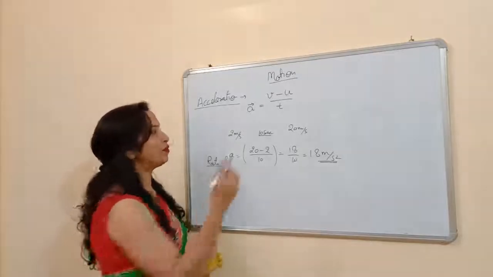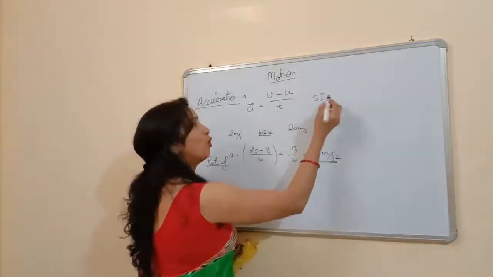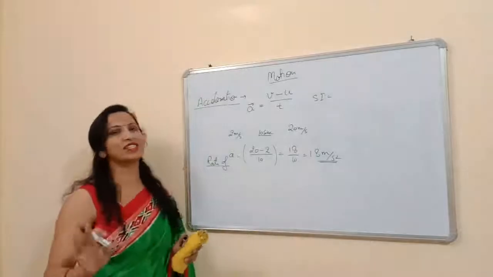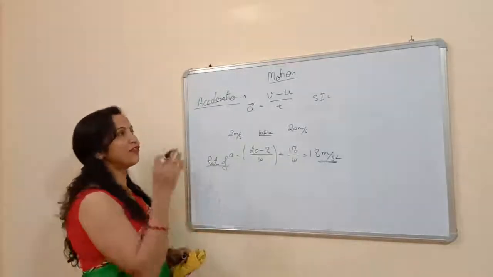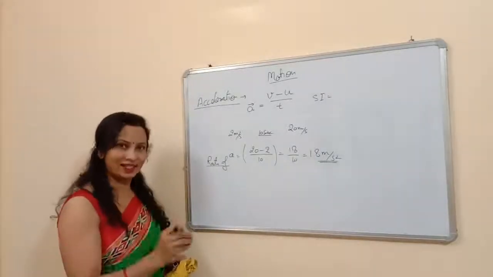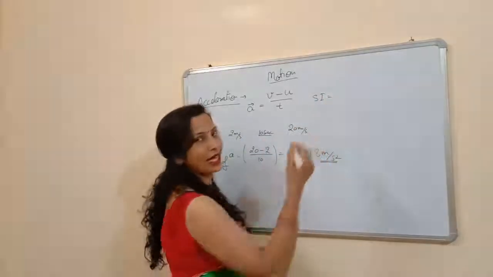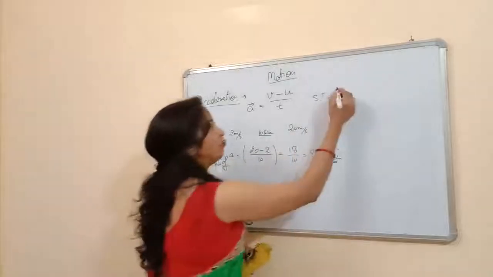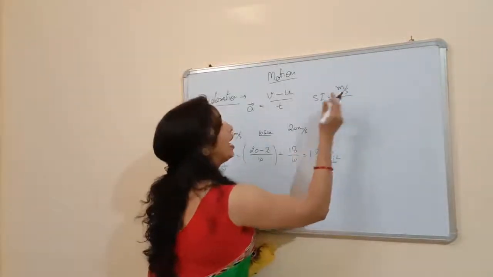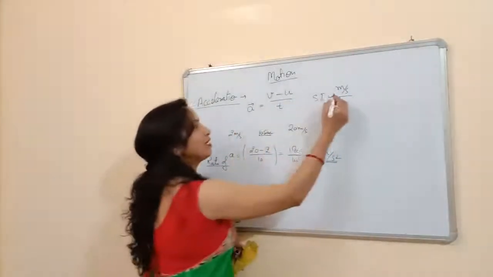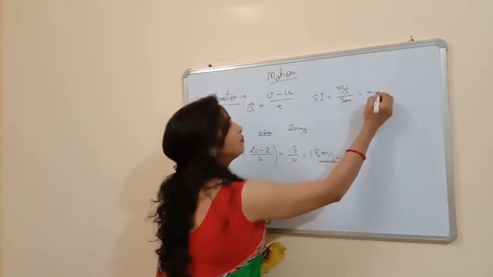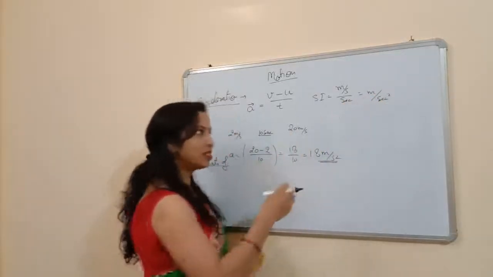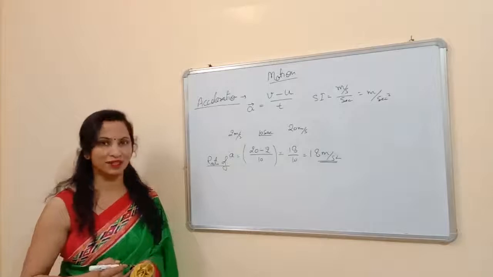What is the SI unit of acceleration? In physics, you should know all the units of all the physical quantities. So, what is the SI unit of acceleration? Acceleration has the SI unit meter per second square. And how do we get this unit? Actually, the velocity has a unit meter per second, and if we divide the meter per second by second, we will get meter per second square. So, this is the SI unit of acceleration.